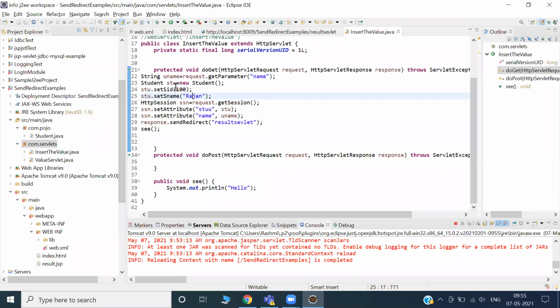The intention is that from this servlet to another servlet the data is going. Who is carrying the data? The request object. Inside the request object, I'll create my own object, a student object. I'll set the value and attach that student object inside the request object. So the request object goes from one point to another point, and my student information will also be carried. Once it reaches the other place, meaning another servlet, what is the destination servlet?